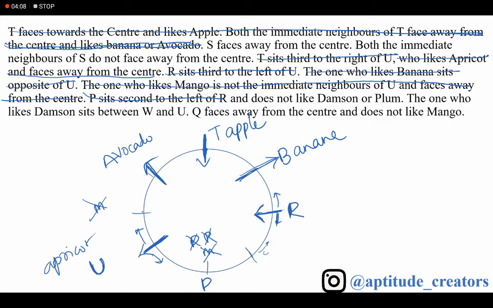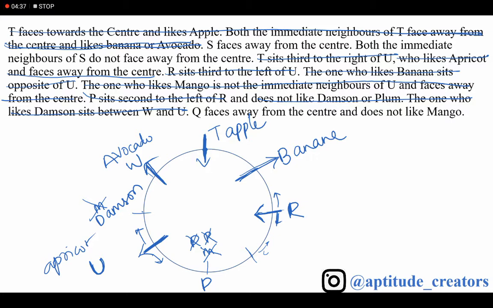Next, the one who likes damson sits between W and U. This is nothing but damson. Why am I not taking this side? Because of W and U, this P does not like damson. That's why I am taking damson here. Next, Q faces away from the center and does not like mango. Okay.